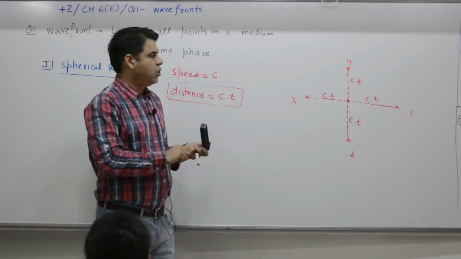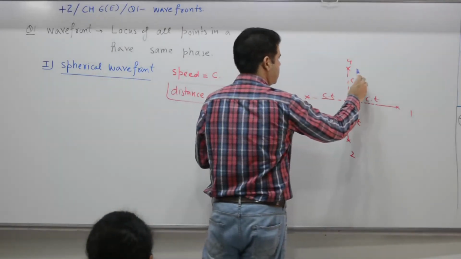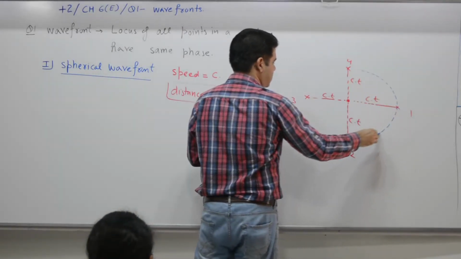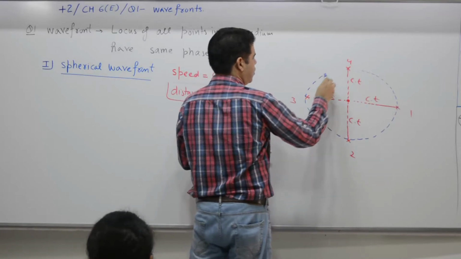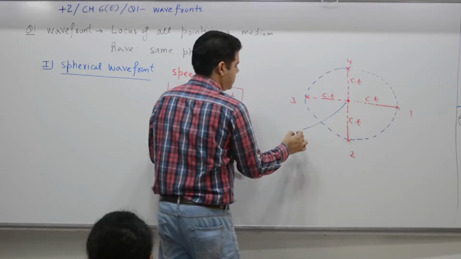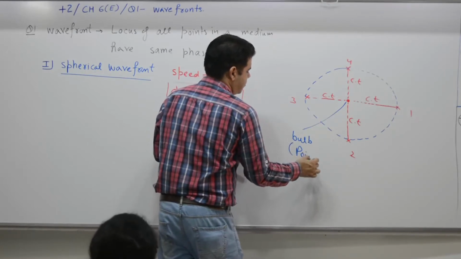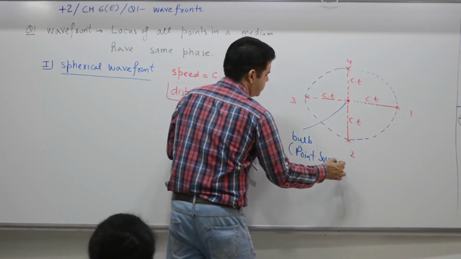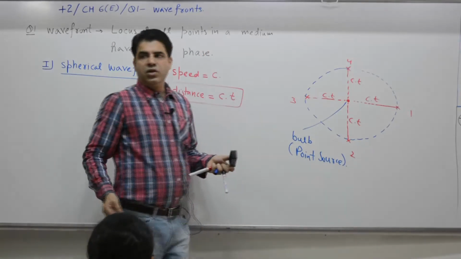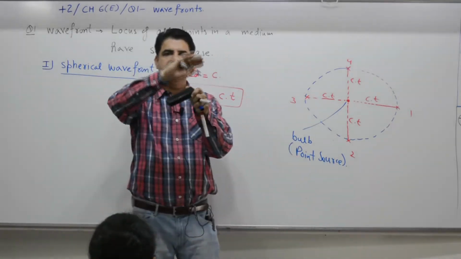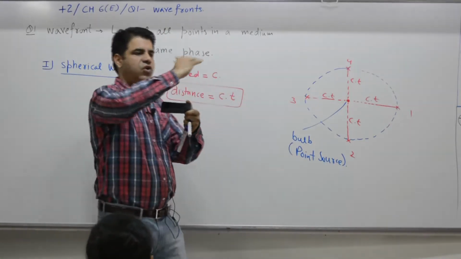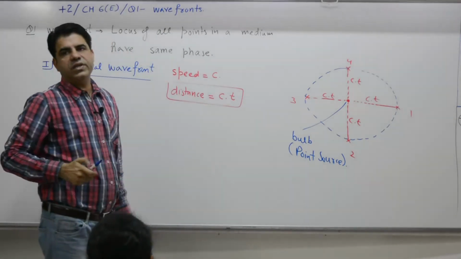If you join all these points, then locus of all these points for this, say a bulb, that is a point source. Locus of all these points will be what? Yes, locus of all these points will be a sphere.